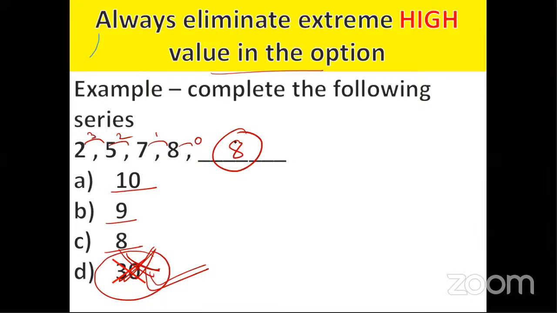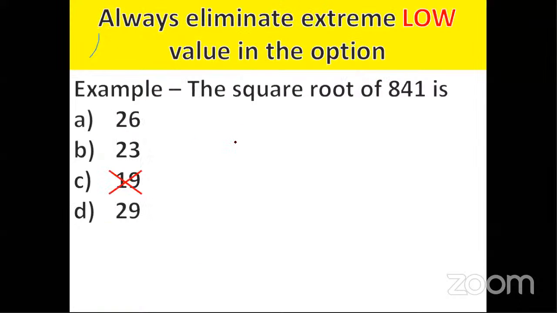about what the approach should be while solving competitive exam MCQs. You have to always eliminate extreme high value in the option. Okay, moving further, always eliminate extreme low value in the option. As we have seen, we have to eliminate high value. Similarly, now here all the options are closer, 26, 23, 29, but 19 is different. So we think 19 would be the answer, but 19 will never be the answer. The answer would be either from 26, 23 or 29. So always remember, you have to always eliminate extreme high value in the option, as well as extreme low value in the option.